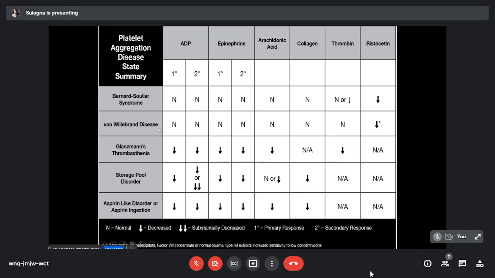The von Willebrand disease shows the same kind of interpretation. Glanzmann thrombasthenia shows deficient or abnormal platelet aggregation in the presence of ADP, epinephrine, arachidonic acid, and collagen, but has normal aggregation in the presence of ristocetin. Storage pool disorders show a normal primary wave in the presence of ADP and epinephrine, but absence of the secondary wave.